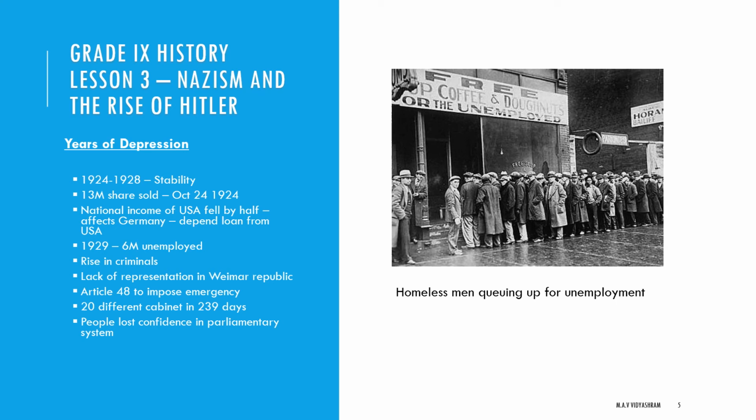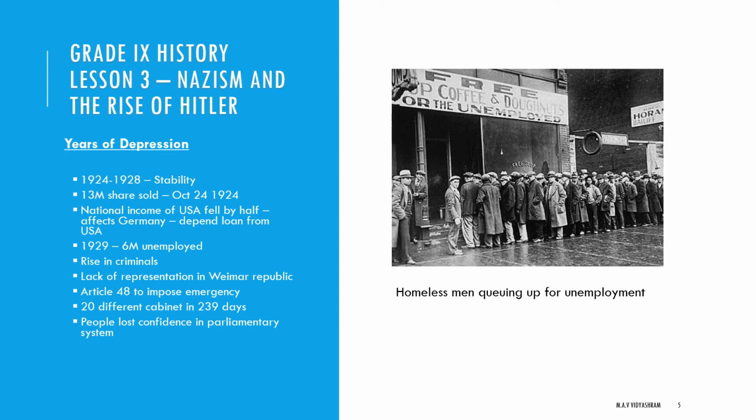Now the people lost their confidence in the parliamentary system. Article 48 shows the weakness of the Weimar Republic.